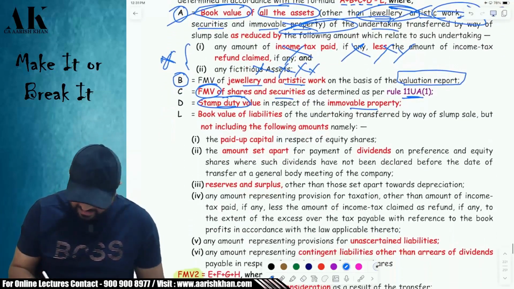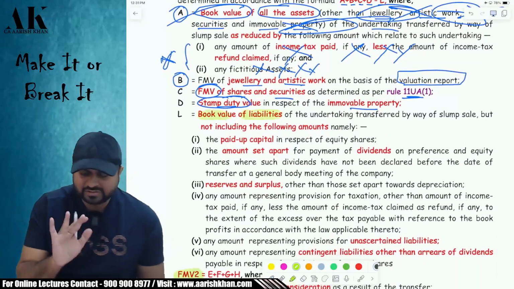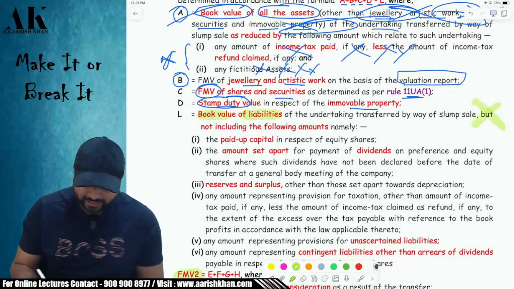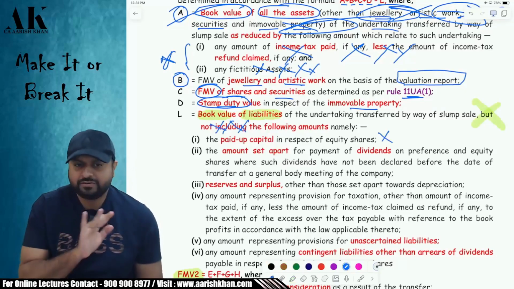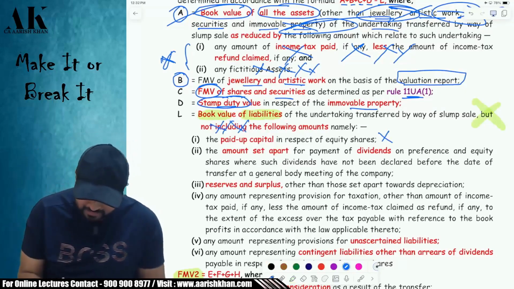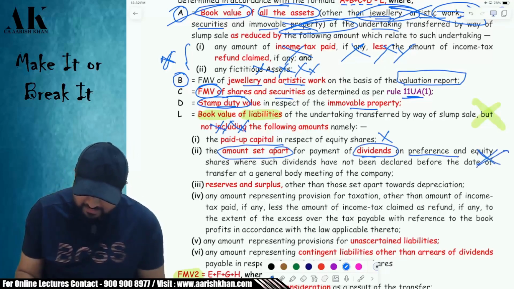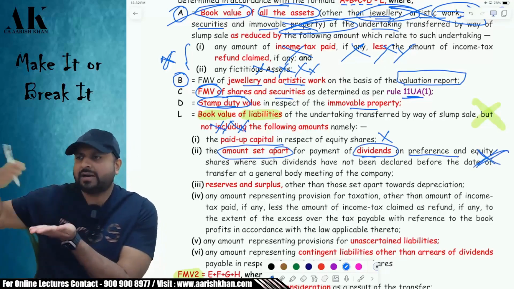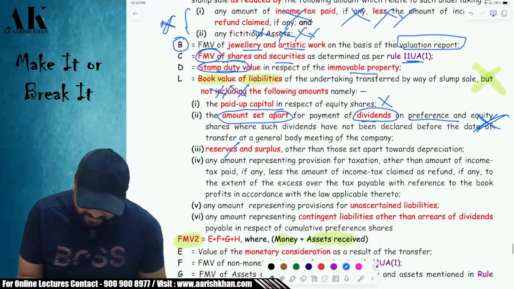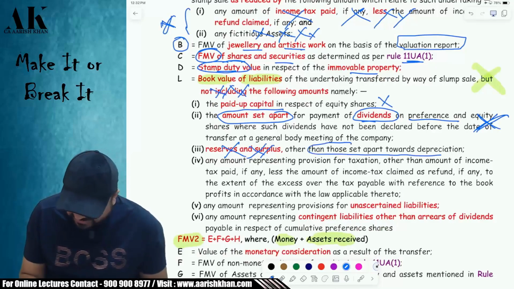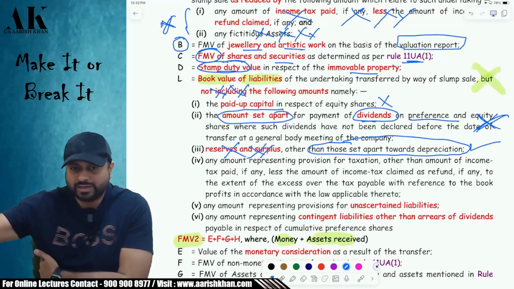Sir, what is L? L is the total of all the liabilities. Take the book value of all the liabilities in the balance sheet. But you will not take a few liabilities. First, don't take paid up capital of equity shares. Don't take any amount set apart for payment of dividend on preference shares, etc. If you have set apart some portion as payment of dividend to shareholders, don't take that amount. Third, don't take reserves and surplus, but take the reserves and surplus which is set apart towards depreciation.